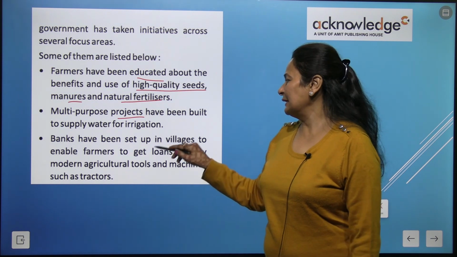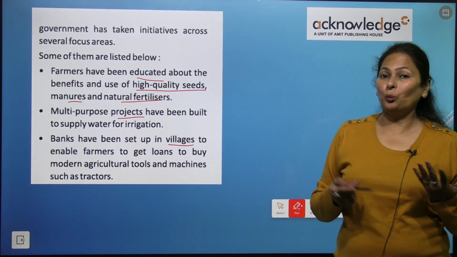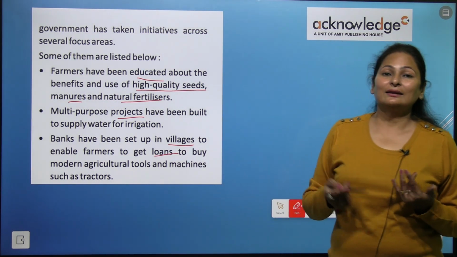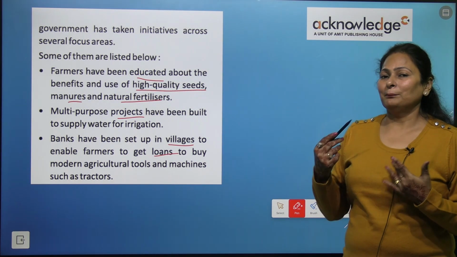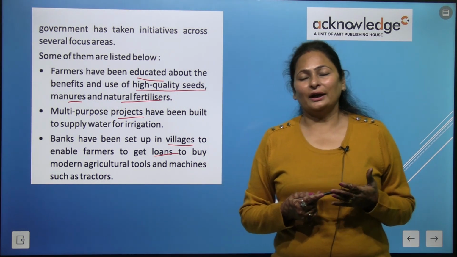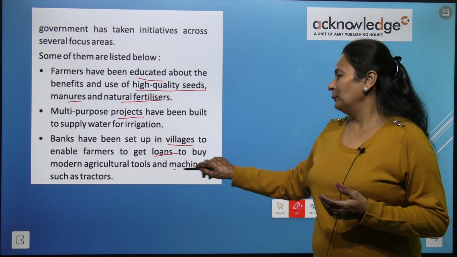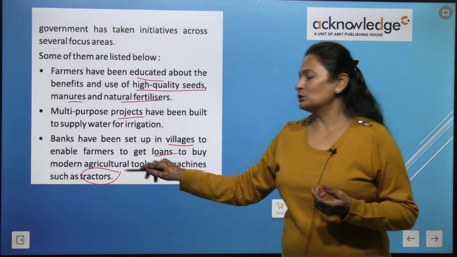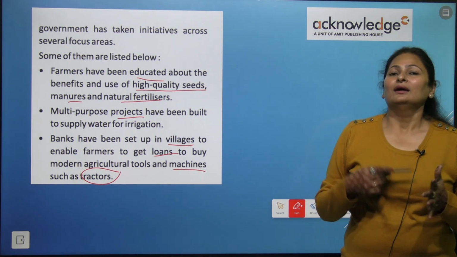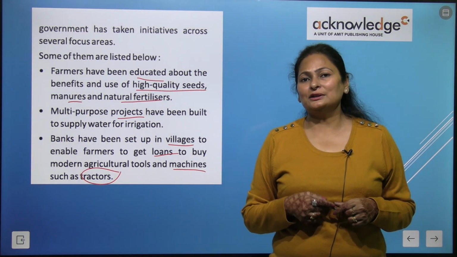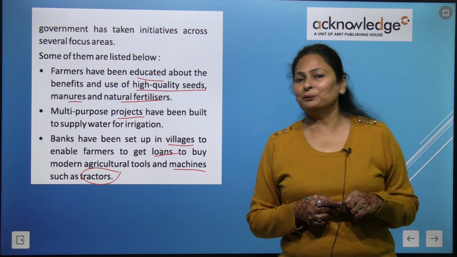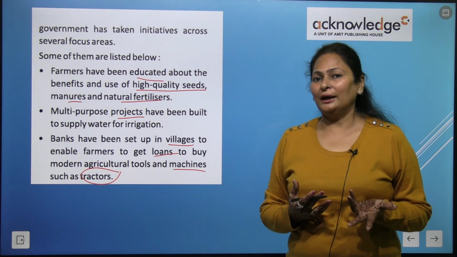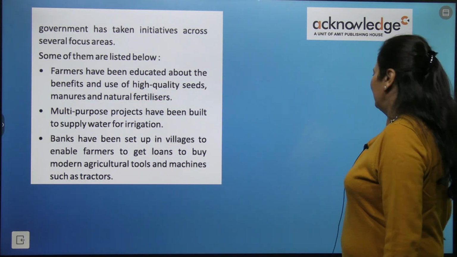Banks have been set up in villages to what? To give loans to the farmers so that they can buy some modern equipment for agriculture and machines such as tractors with this money. So the government is giving loans to the farmers to buy new equipment like tractors and machines for their benefit, right?